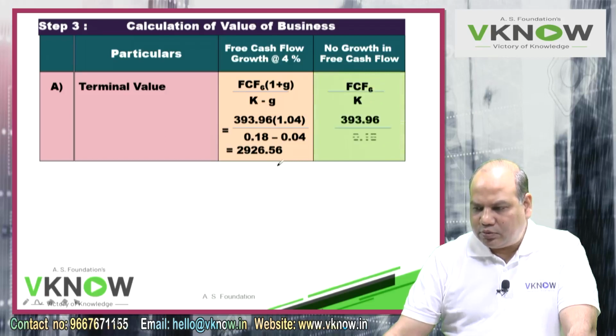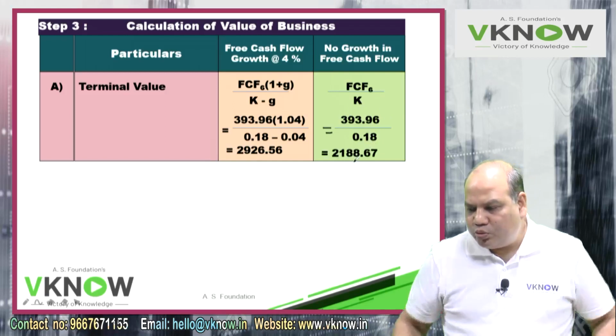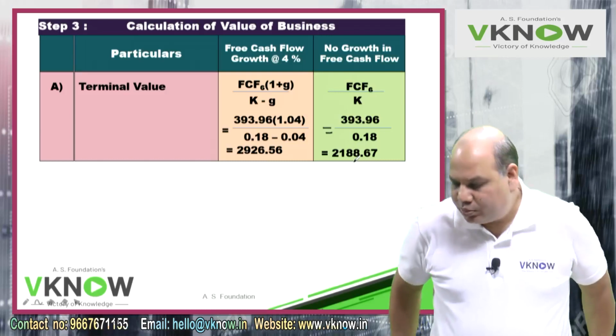If the cash flow does not grow, then the formula is free cash flow of the 6th year divided by k. 393.96 divided by 0.18, that is 18%. So this comes to 2188.67.